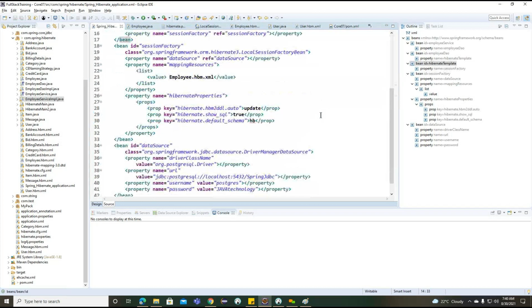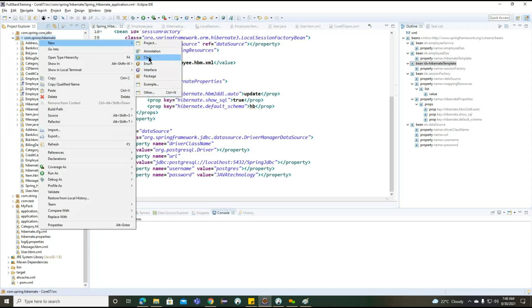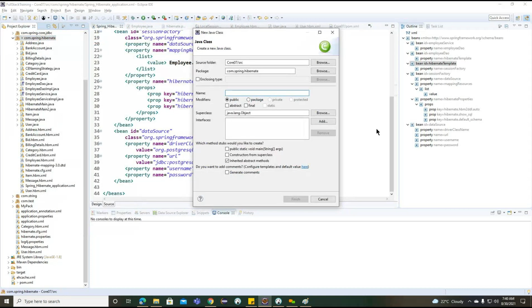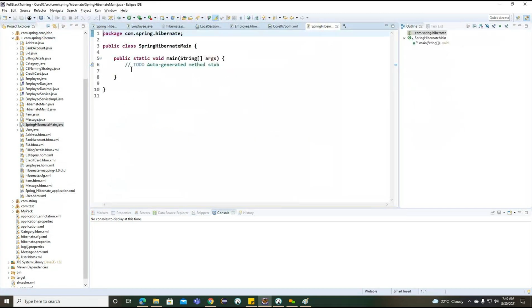Now to run this particular example, first we need to create one more main class here. What main class can we create? Something called SpringHibernateMain. In this main class, which object can we load here? ApplicationContext.